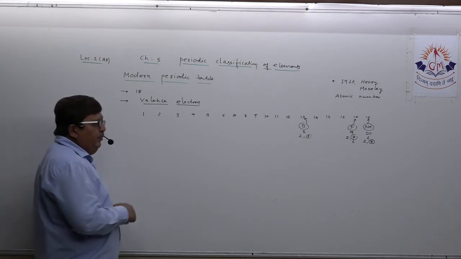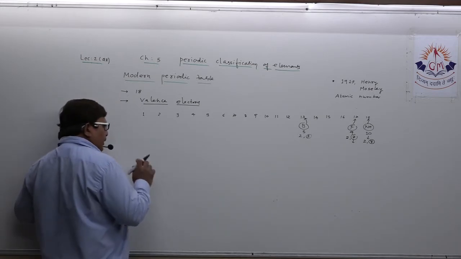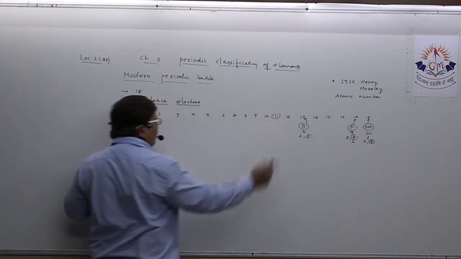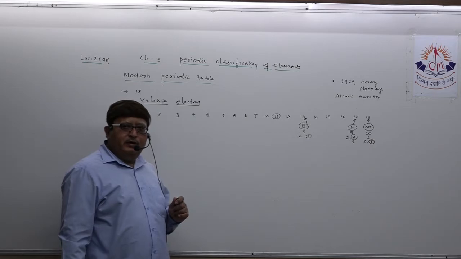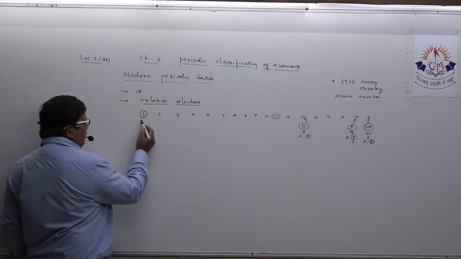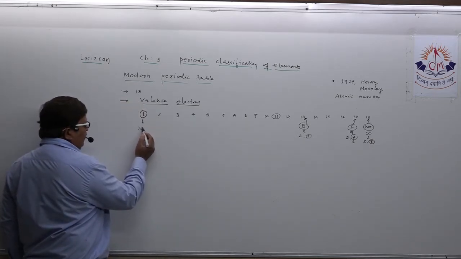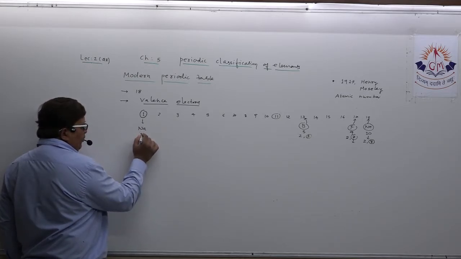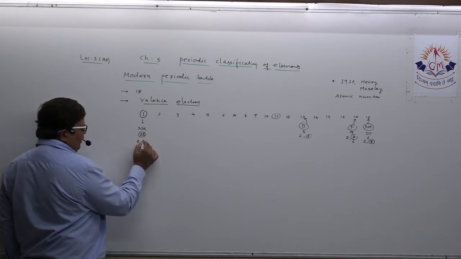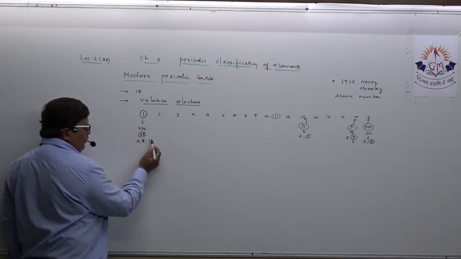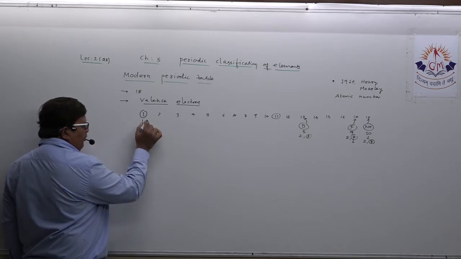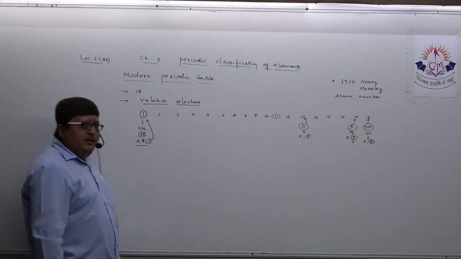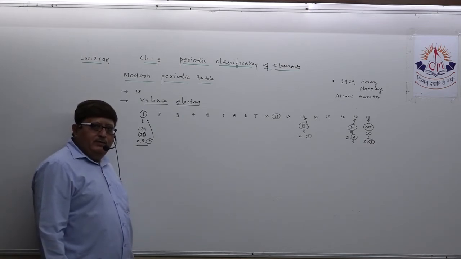Understand? It may happen sometime that any element belonging to group number 1 has properties similar to group number 11. Suppose in group number 1 I take any element, suppose I take sodium. What is the atomic number of sodium? You all know, 11. What is its electronic configuration? 2, 8, 1. It has one electron in the outermost orbit. It belongs to group number 1 and has tendency to lose one electron and form positive ion.